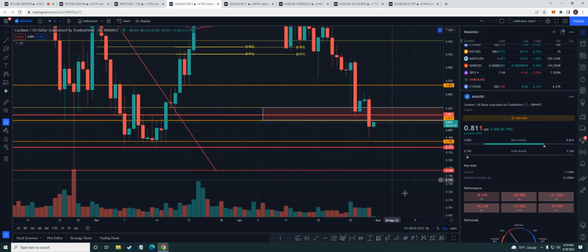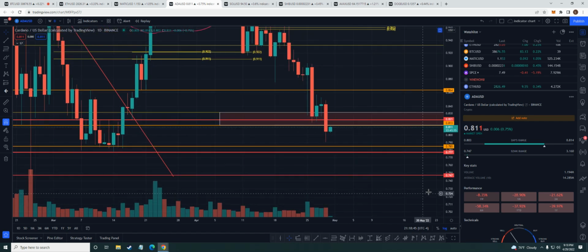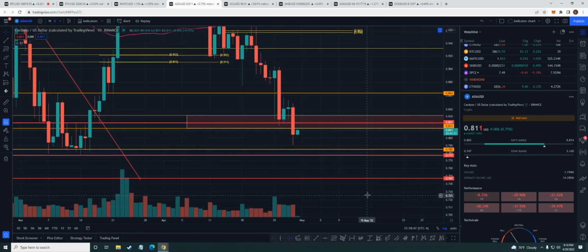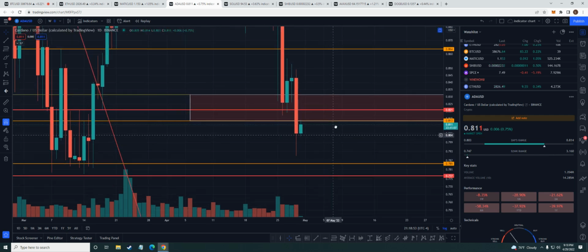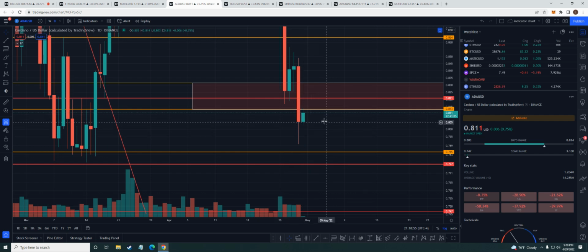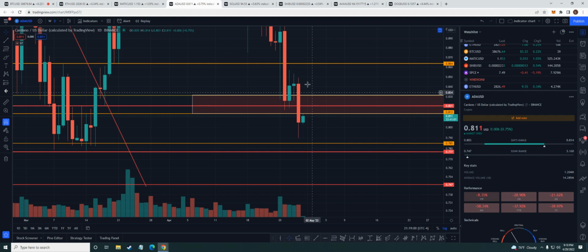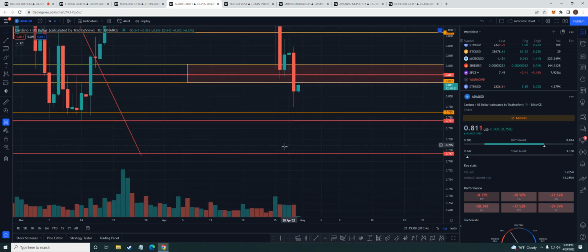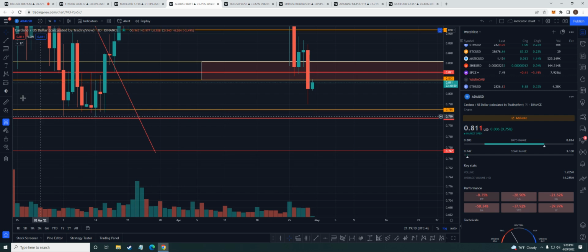And currently, we're getting rejected. Look at this, guys. I had 81.3, and we got rejected at 81.4 so far. So now that's acting as resistance, guys. I want to see a higher time frame, especially on a daily. I would like to see above 86, to be honest with you. Until then, we probably could see this 78 to 70 because you see all this area right here, which we're going to draw up.